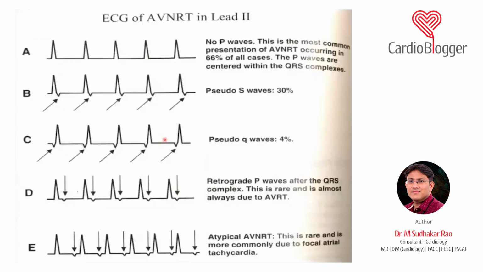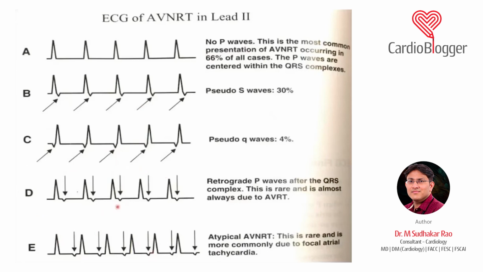And I already told you, in 60% of cases you do not see a P wave, and in 30% of cases you see the pseudo S and pseudo R. Seeing a pseudo Q wave is very rare. Again, that is a retrograde P wave. But here the diagnosis of AVRT becomes more likely if you see a P wave which is a little away from the QRS and inverted in the inferior leads. It is a short RP, but the RP is more than 70 to 80 milliseconds. The first diagnosis is AVRT and not AVNRT.